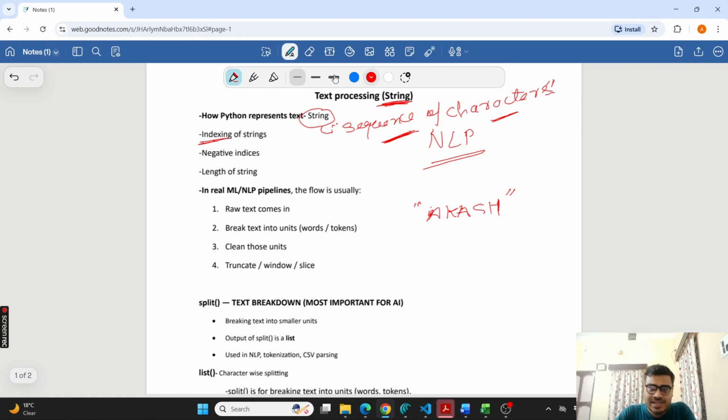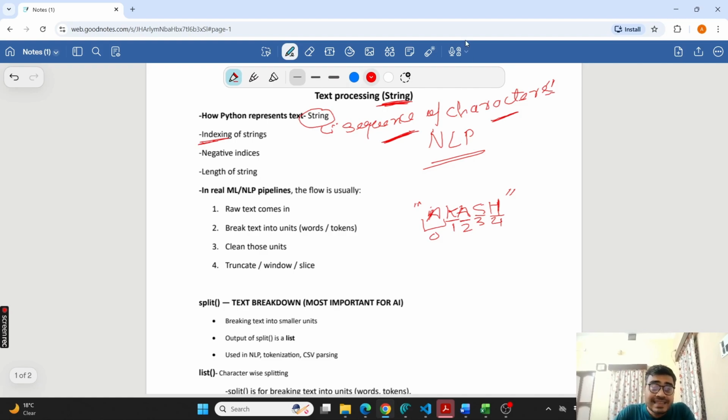So in the string, the position or the index always starts with 0. The first character of the string is represented by position 0. Next will be 1, next 2, then 3, then 4. That's it. This is how you do the indexing. So why do we do this? Because it will be required. We need to represent every character by its position so that we can do operations on those specific characters, suppose sometimes if we want.